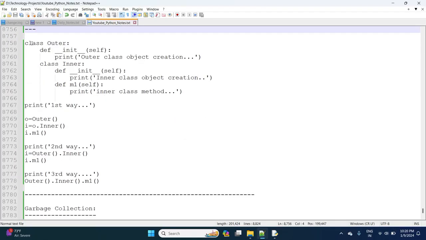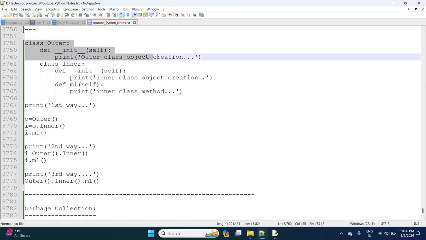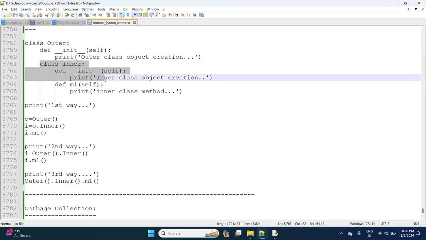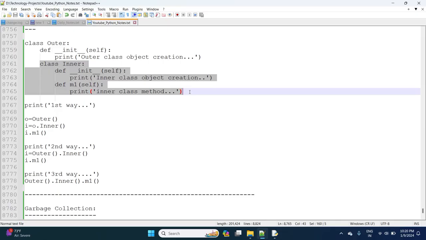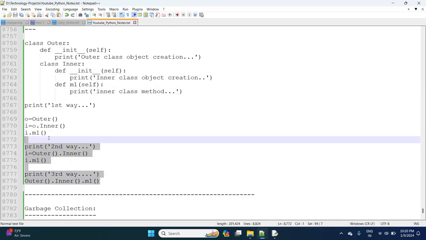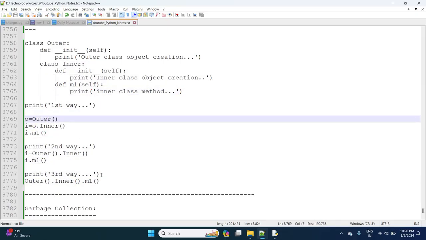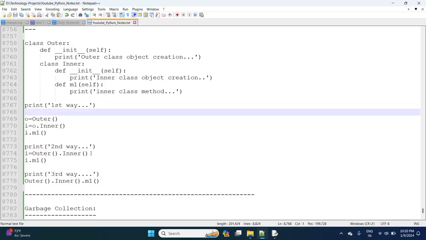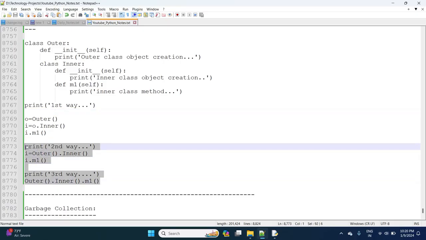So with respect to that, I wrote one small program. I am taking a class. Inside the class, I am taking a constructor. In that class, I'm taking one more inner class, a constructor and a method. So these are the possible ways to access the inner class, constructor and instance method.